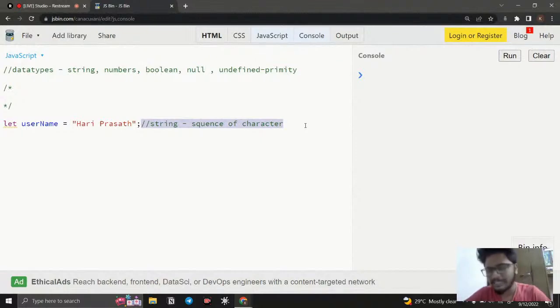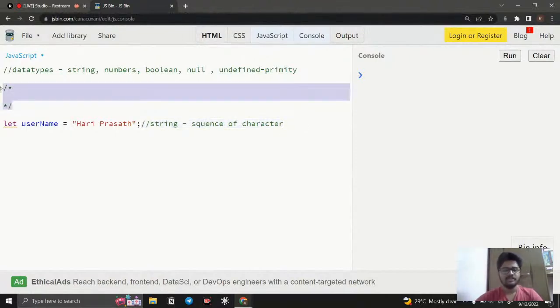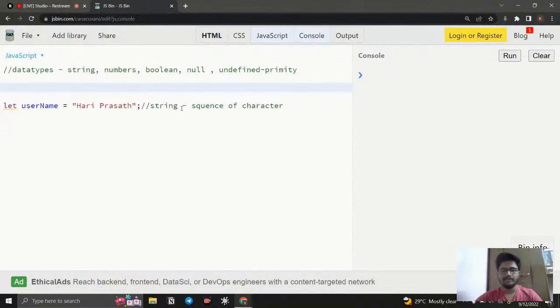I think you are familiar with HTML and CSS, right? In there you also have comments, same like that. In JavaScript we use double slash for single line comments, and slash star for multiple line comments. Okay, so this is for multiple line comment, this was single line comment. Okay, so come to string.